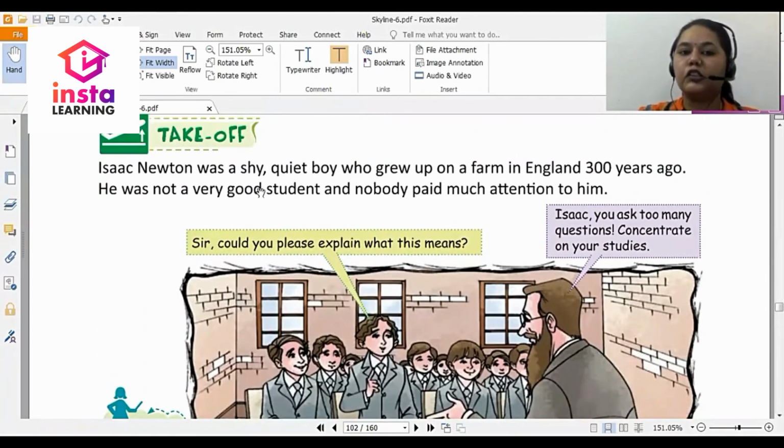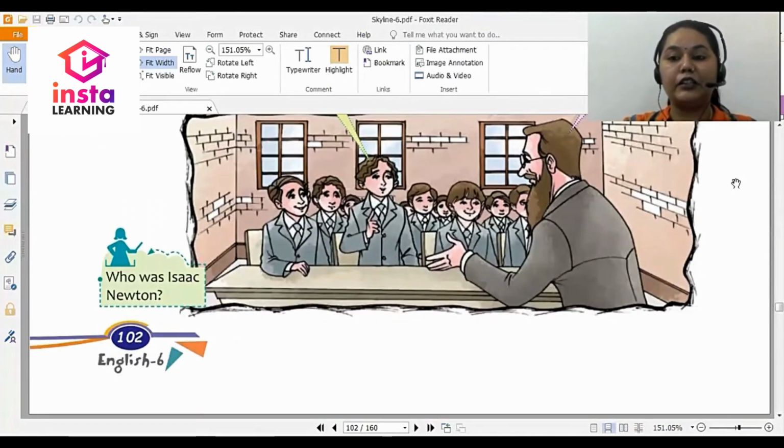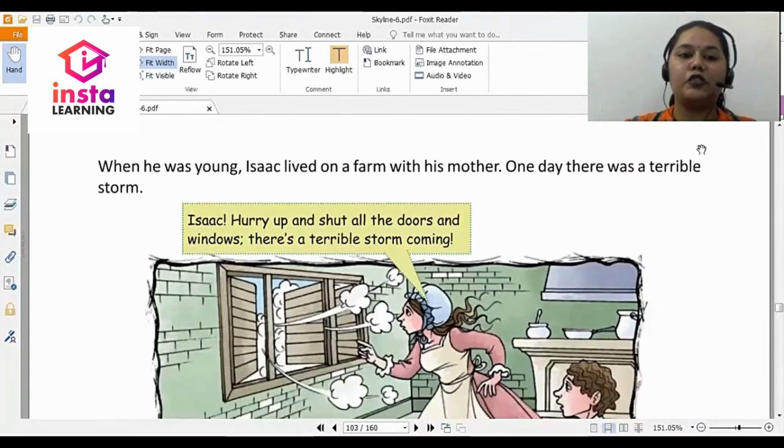Isaac Newton was a shy, quiet boy who grew up on a farm in England 300 years ago. He was not a very good student and nobody paid much attention to him. So now there's a conversation between Sir Isaac Newton and his teacher. Sir, could you please explain me what this means? So the teacher says, Isaac, you ask too many questions. Concentrate on your studies. So imagine in his childhood, even Sir Isaac Newton got scolding from his teachers.